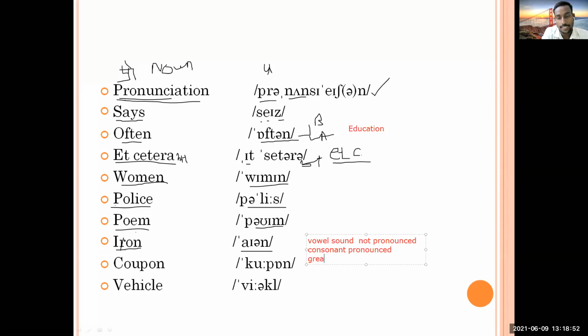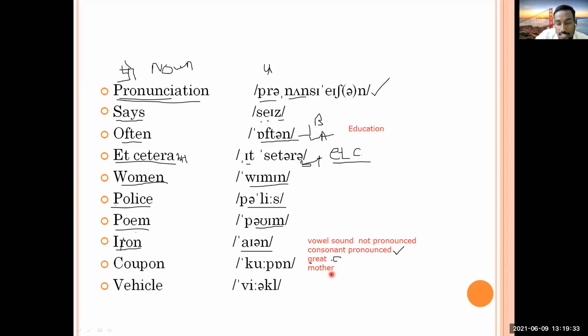One word is like great. Okay, so you people just try to see that R sound, and before R, which sound is there? There is G sound here. Okay, and G is vowel or consonant? Consonant. Okay, if it is consonant, then we people have to pronounce a clear R. Okay, so we are calling it great. You are getting the R sound in great because before R there is G sound. G is a consonant, and so it is pronounced clearly.